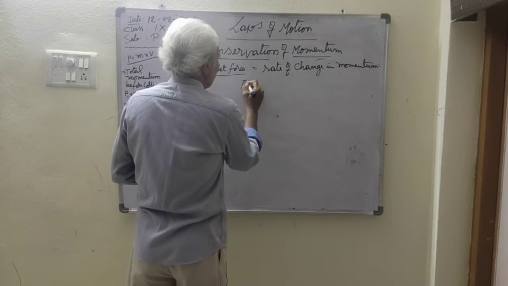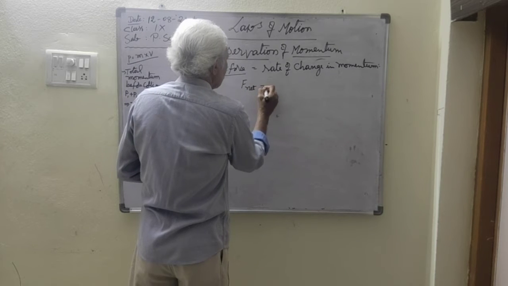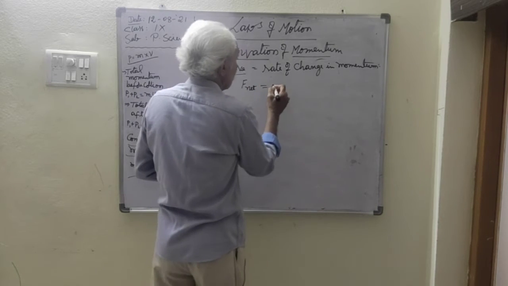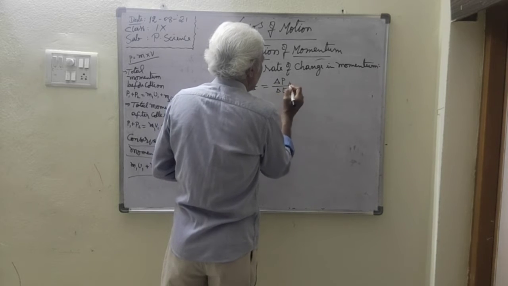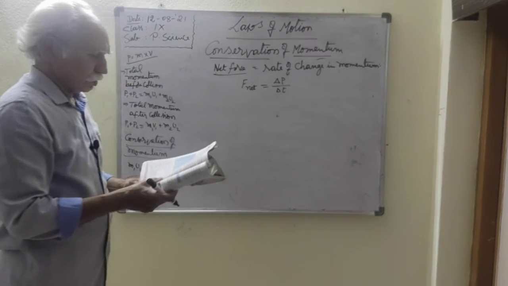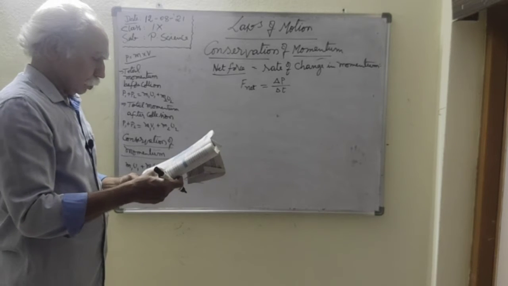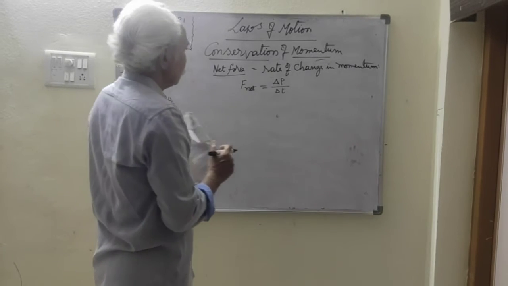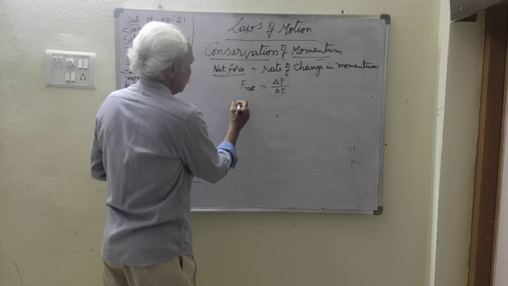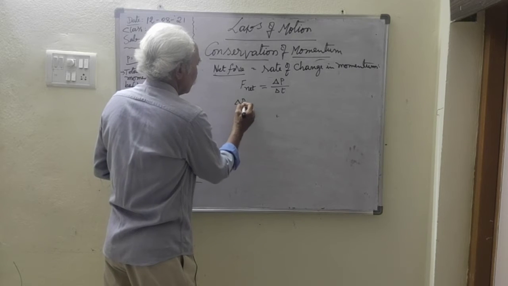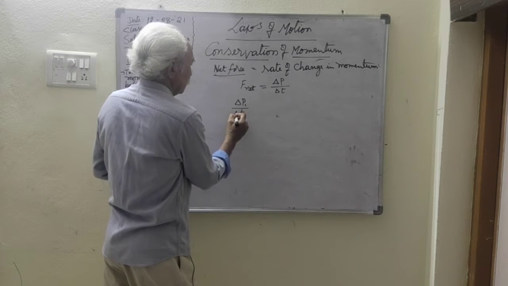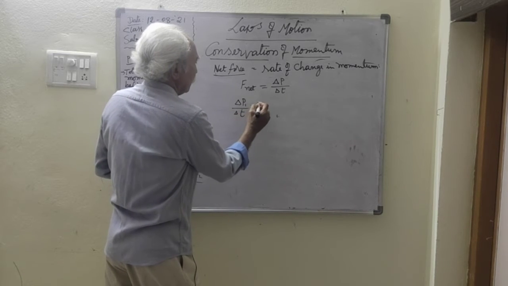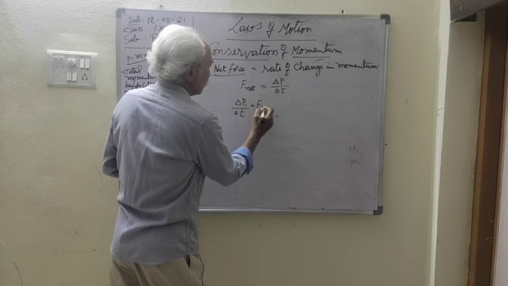Therefore, net force is equal to change in momentum by time. That time remains the same for the two bodies. So we can write: change in momentum of the first body, delta P1 by t, is equal to the net force of the first object.